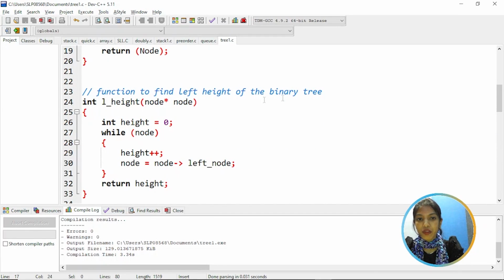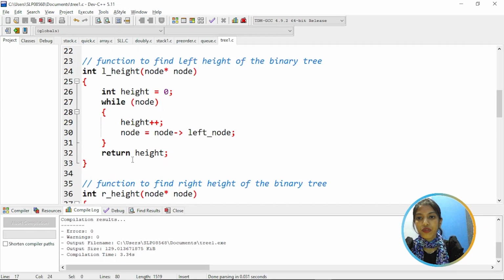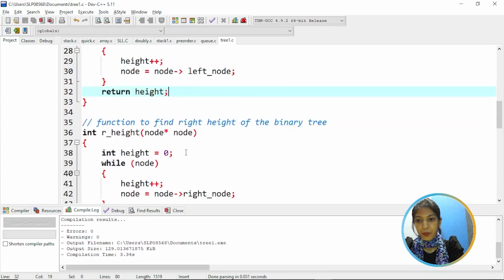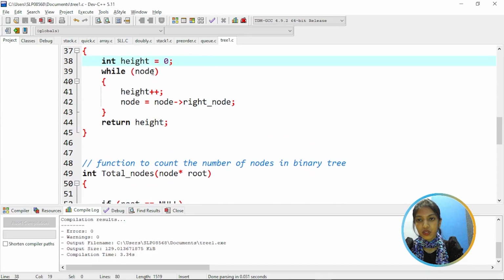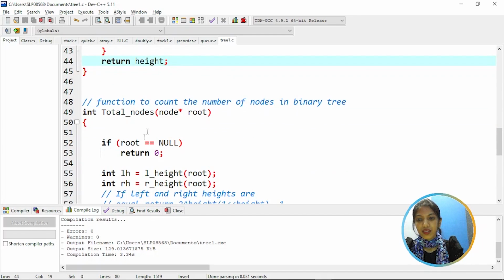Function to find the left height of a binary tree. Initially the height is equal to 0. While node, incrementing the height by 1. The node's left node is assigned to node. So return height. And then this function is to find the right height of the binary tree. Again, initially the height is equal to 0, while node, increment height by 1, and the node's right node is assigned to node. So return the height.